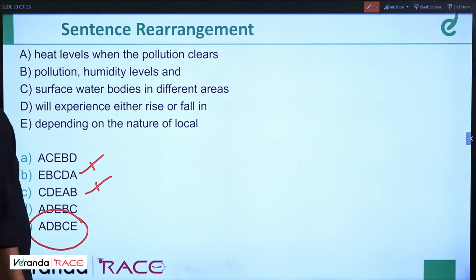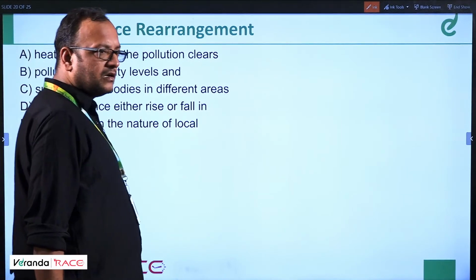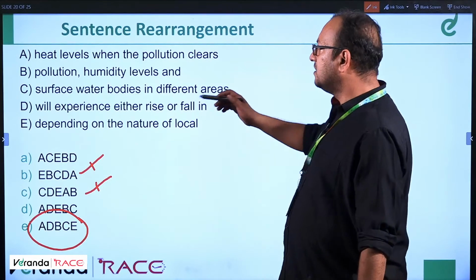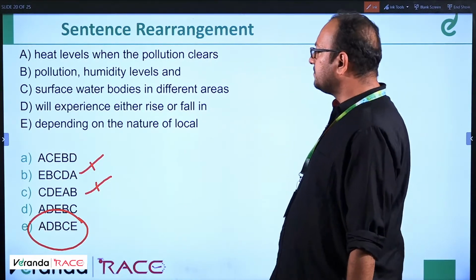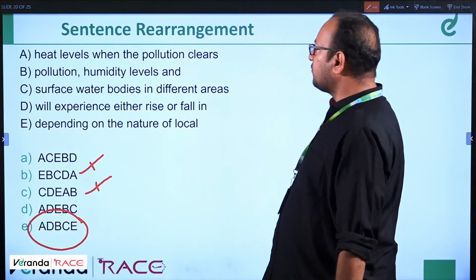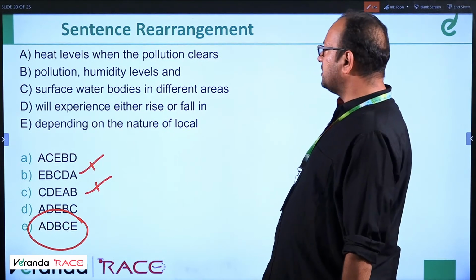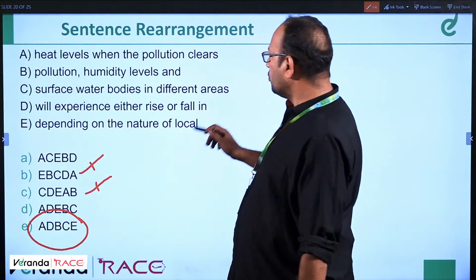Heat levels when the pollution clears will experience either rise or fall in pollution, humidity levels and surface water bodies in different areas. What happened? Okay. Heat levels when the pollution clears will experience either rise or fall in pollution, humidity levels and surface water bodies in different areas depending on the nature of local.